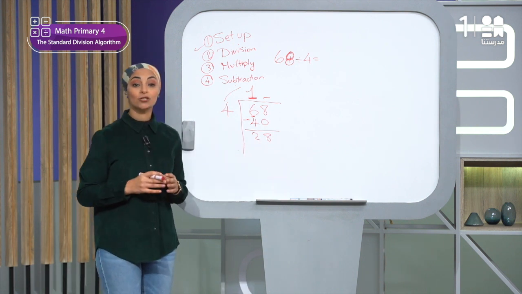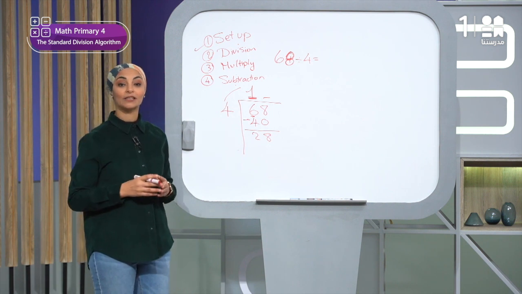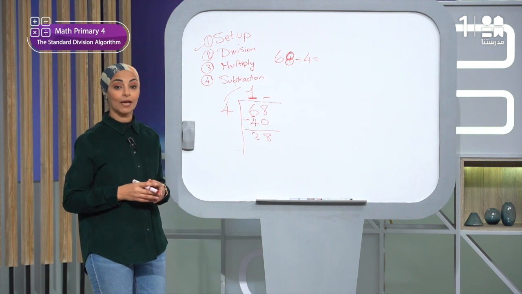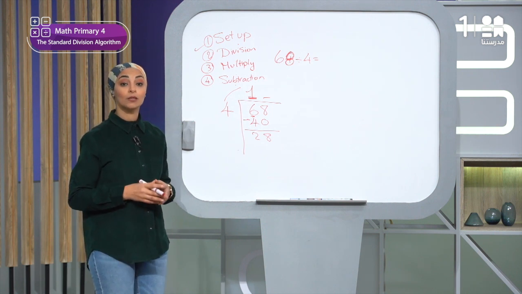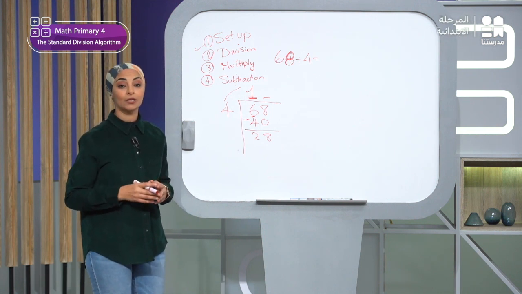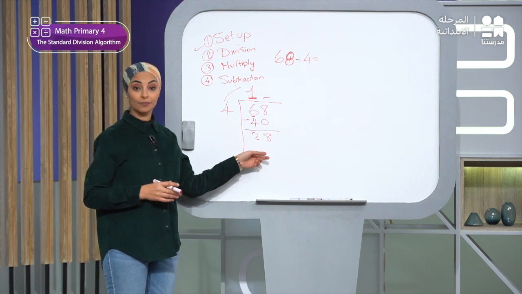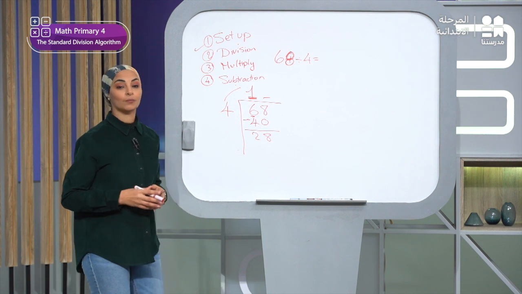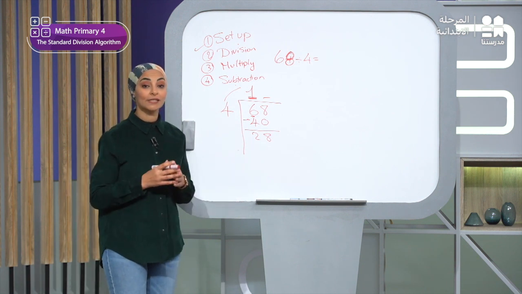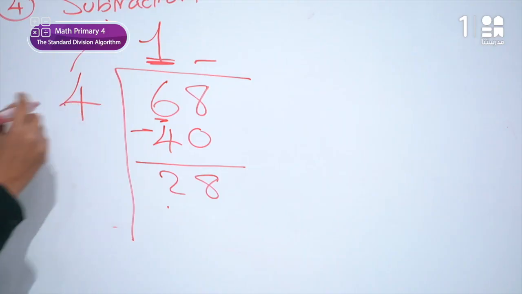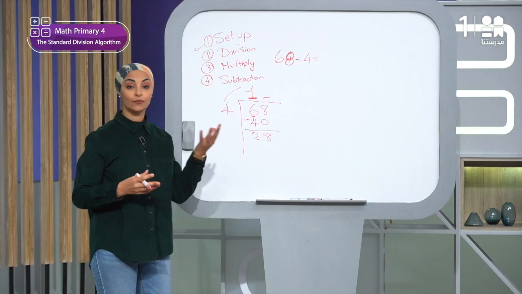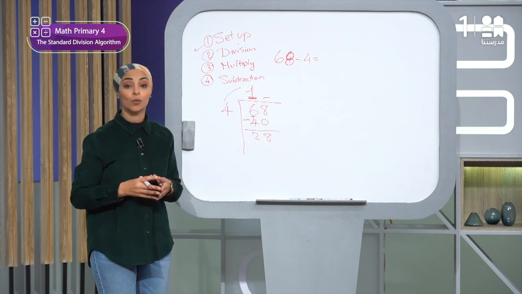Don't forget that we started the first step in division by dividing the tens. So when we repeat the steps again, we will divide this time the ones. And the remainder is 28. It is 28, what? 28 units. Now we will divide all 28 units by 4. And the answer will be 7. Why? Because 4 times 7 gives me 28.